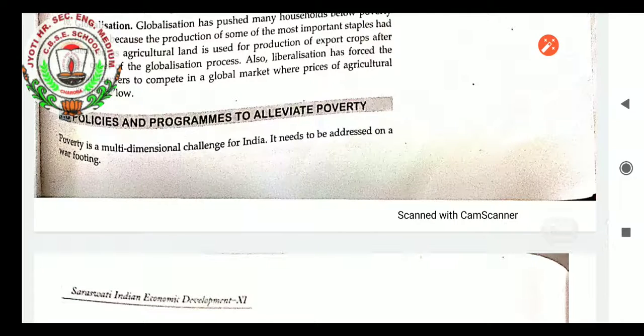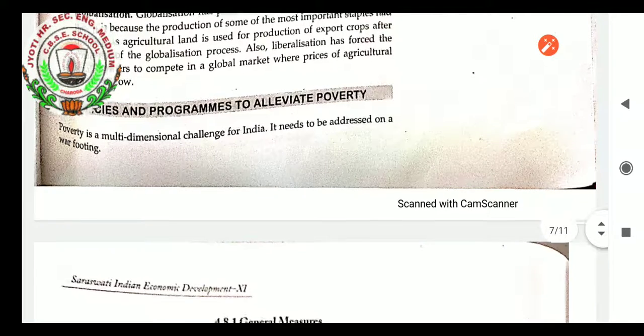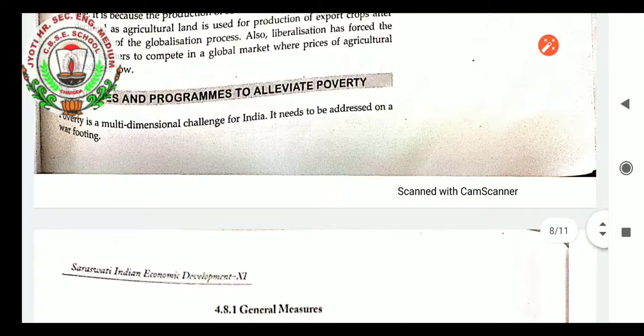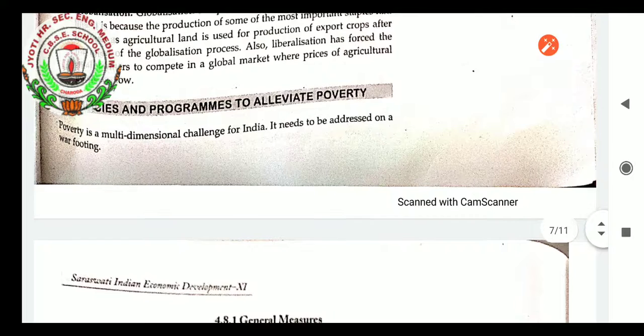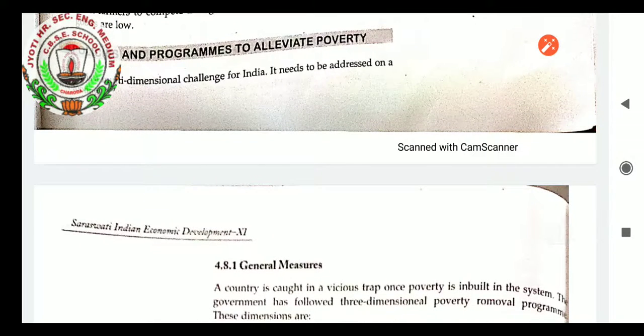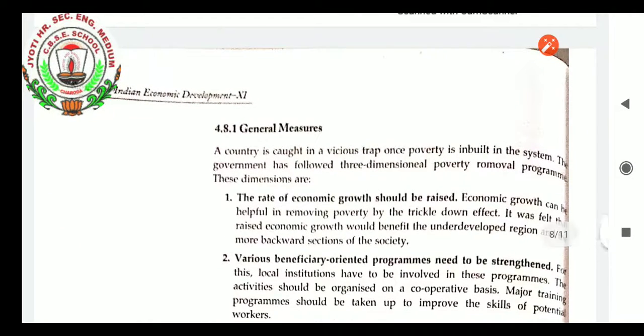Policies and programs to alleviate poverty. The next topic for our chapter is policies and programs to alleviate poverty. In this topic, students, it needs to be addressed on a war footing what programs were launched by the government to reduce poverty. Poverty is a multidimensional challenge for India, we all know. There are some general measures and special measures taken by the government to reduce poverty.